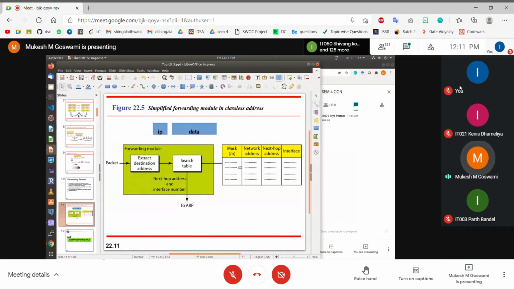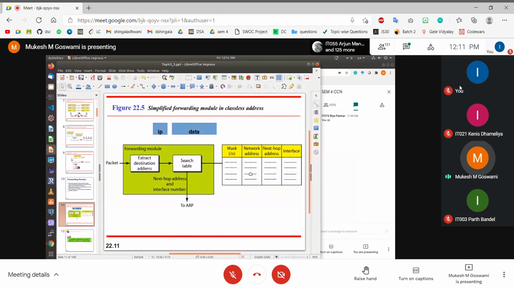You compare that network address with the network address present in the routing table. If they do not match, then you go to the next entry. You again take the next subnet mask, apply it to the destination IP address, get the destination network address, and match it with the entry in the routing table. If it does not match, you again go to the next entry.